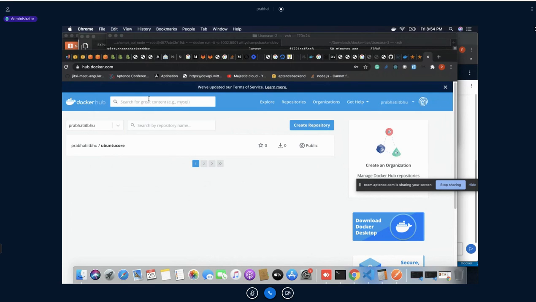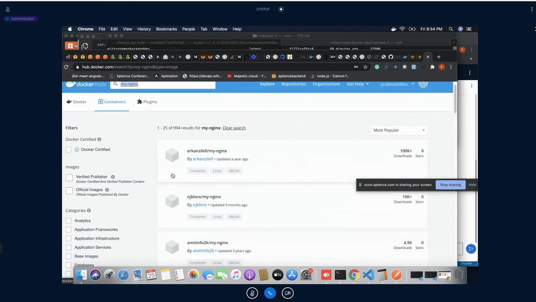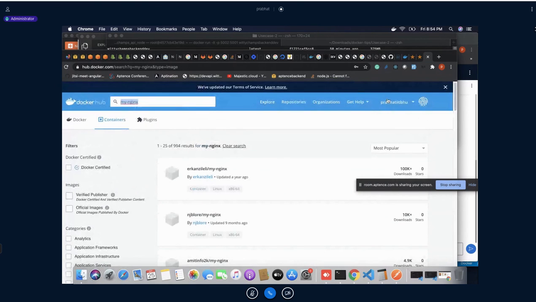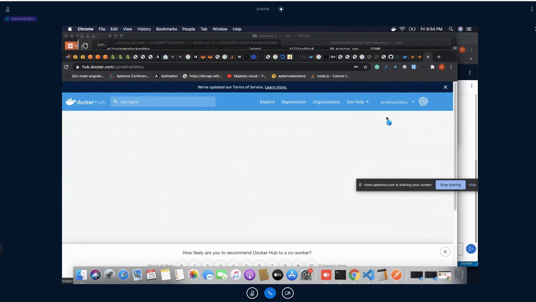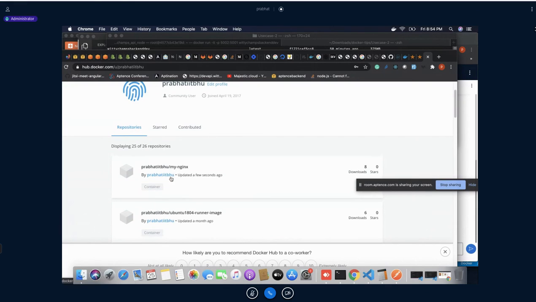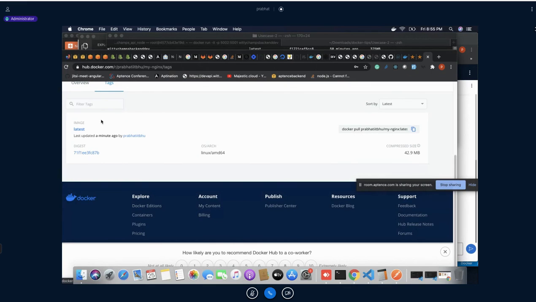Now if I search my-nginx, okay, let's see, if I go to my profile, I can go to here. See here, a few seconds ago that I have done it. What is the tag? I have put the tag as latest.